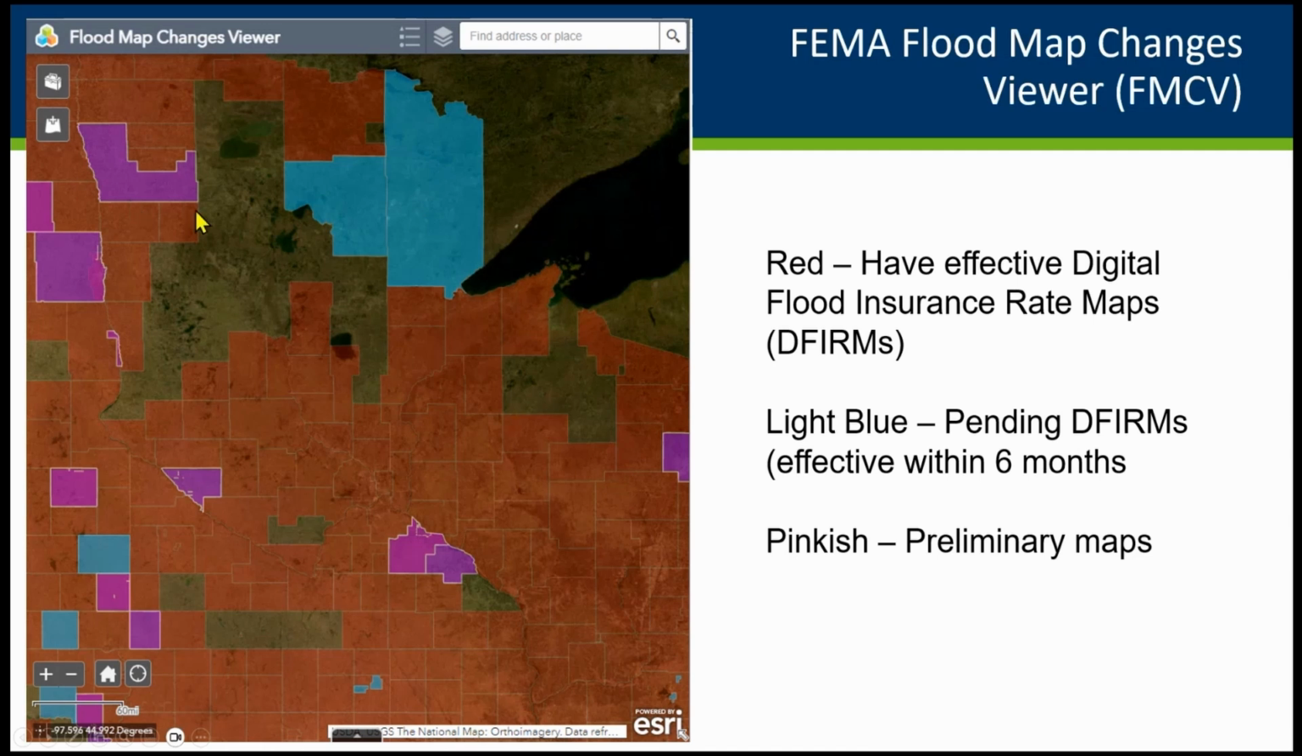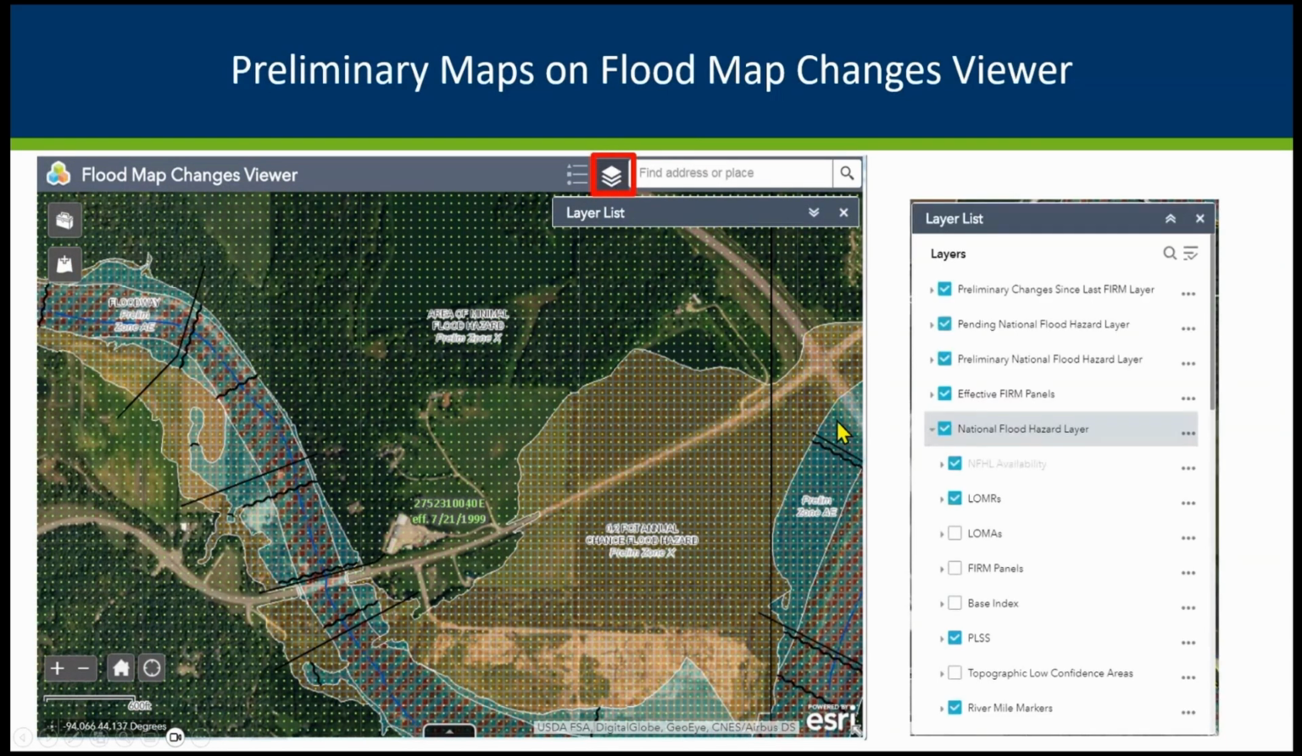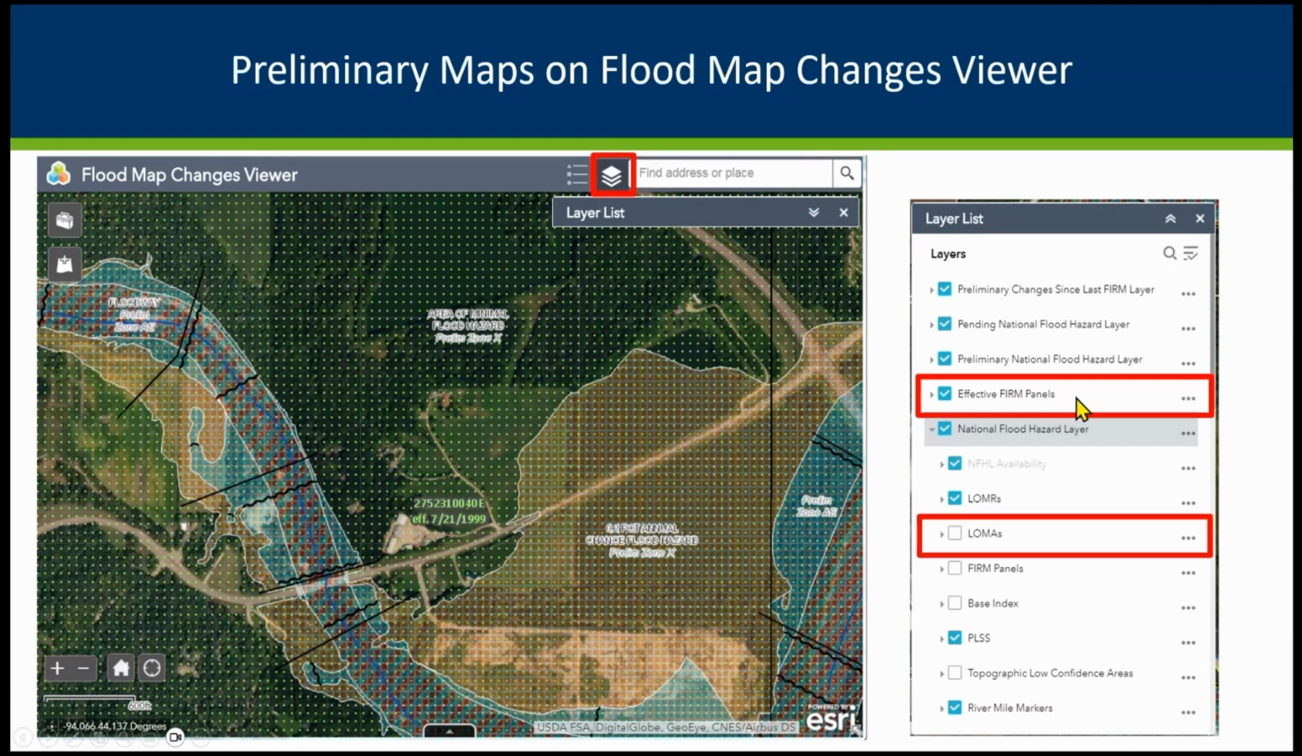And then in these counties where we've got this kind of pinkish color, we've got some preliminary new maps that are available. So if you go to the site, zoom down, you can use your address or zoom around. What I recommend is you go into the layers and turn off the effective FIRM panels and turn on the LOMAs. If you currently have a paper map, turn off the effective FIRM panels, because if you've got a paper map, it shows all these dots because it doesn't have a layer to share with you here.